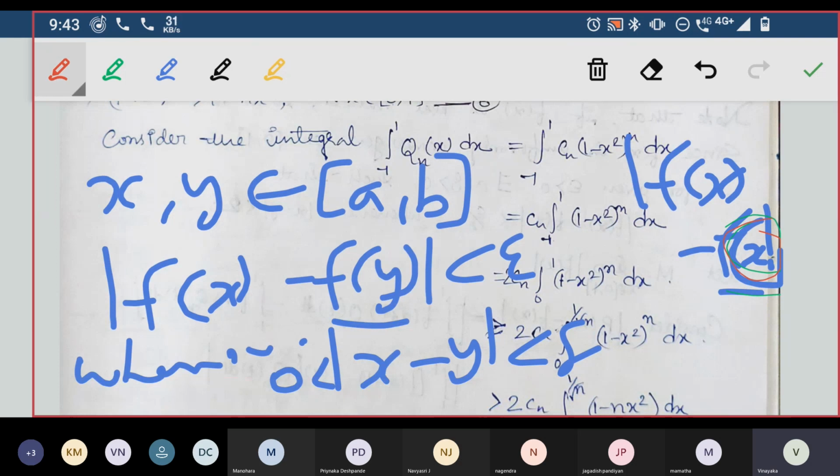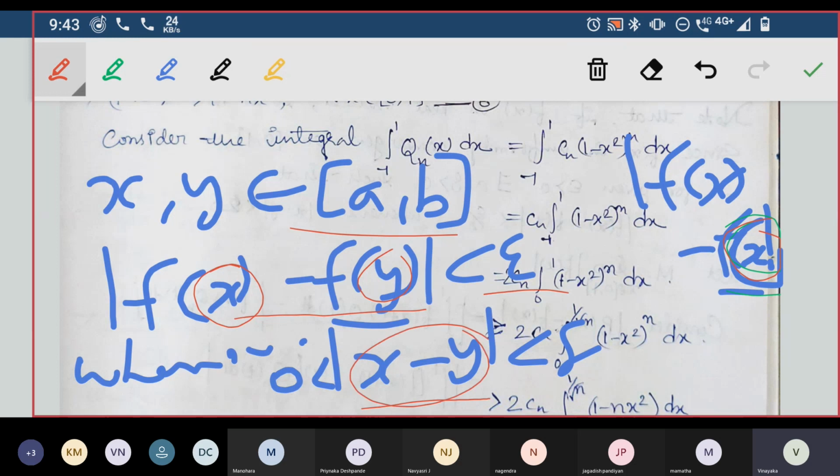But here we are talking about the entire line. If you take any two points in the interval [a, b] and find the difference between their values, it should be less than epsilon whenever the difference x minus y is less than delta.